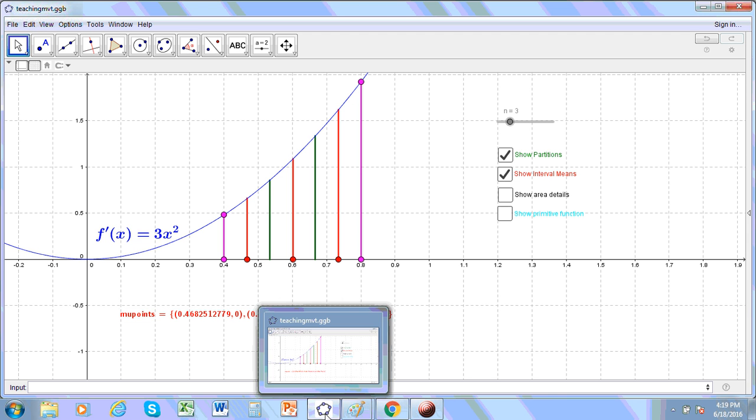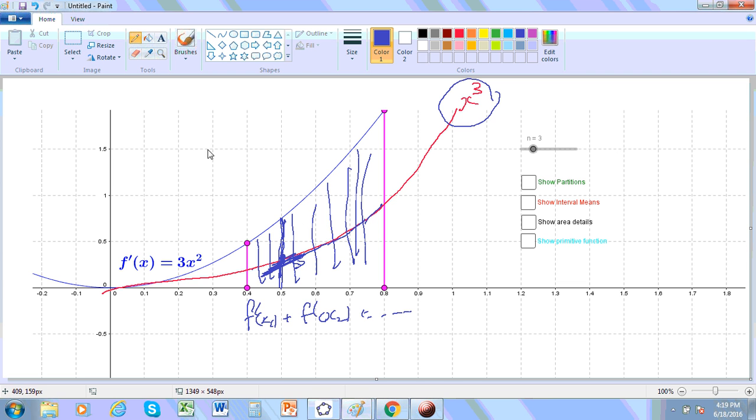And if we do that, then we need to actually calculate f dash of 0.46825 plus f dash of 0.60123 plus f dash of 0.73434, and divide that by 3.